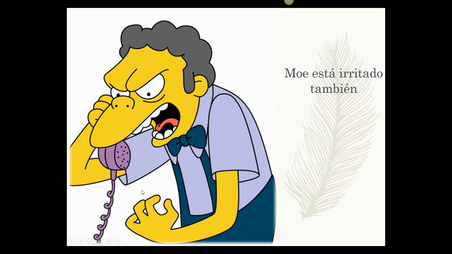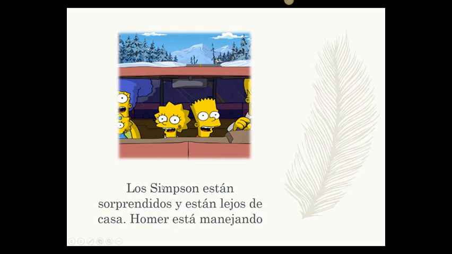So see, all of these sentences, it's either location, feeling or emotion, and present progressive. Están sorprendidos, they are surprised, they are far from home. Homer está manejando, he's driving.